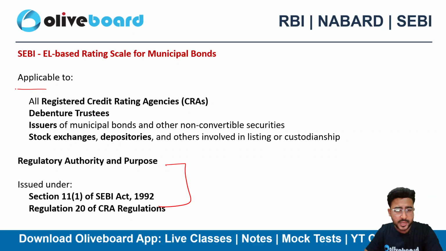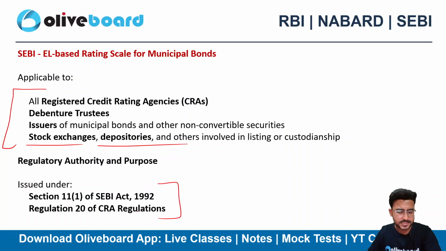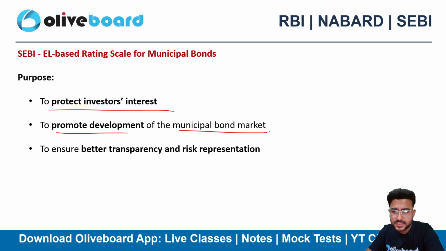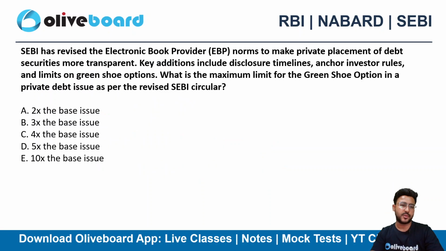This is applicable to credit rating agencies, debenture trustees, issuers of municipal bonds and non-convertible securities, stock exchanges, depositories and all. You don't have to remember the section, right? The purpose is obviously to protect the investors' interest, to promote the development of the municipal bond market, and to bring transparency and risk representation. So broader यहाँ पे approach होती है expected loss model की rather than probability of default. So that's why they have considered this particular thing.